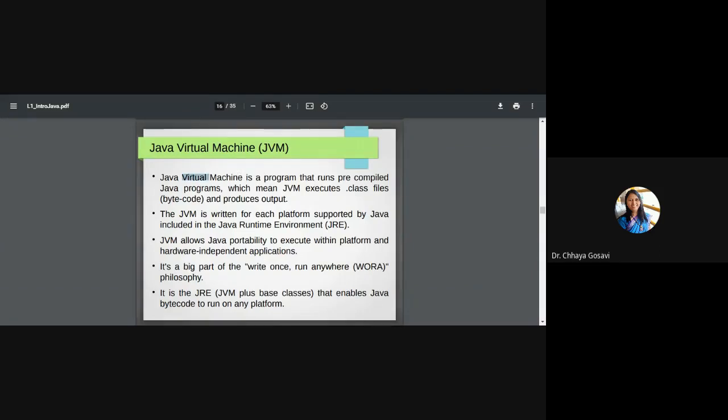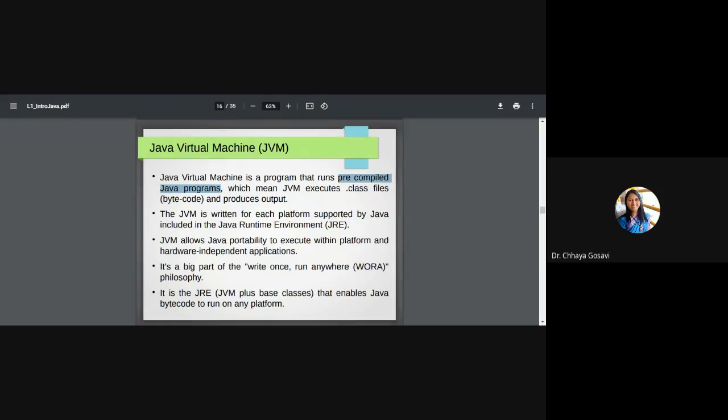What is the meaning of virtual? Why is it called Java Virtual Machine? Virtual means, yes, imaginary, right? It is imaginary, it's not real, it's an illusion of something. So the Java Virtual Machine is a program that runs pre-compiled Java programs.